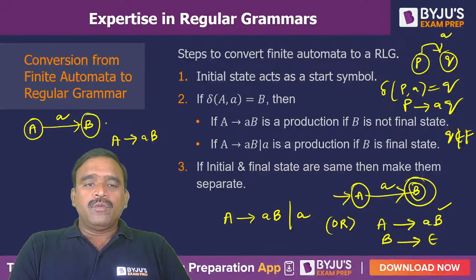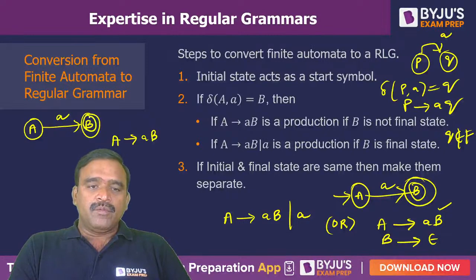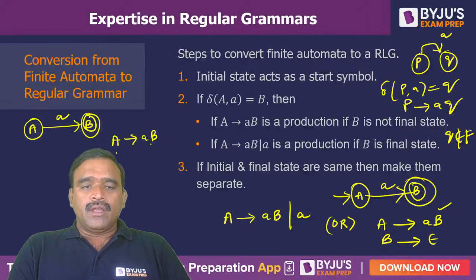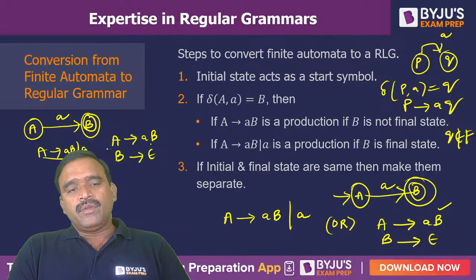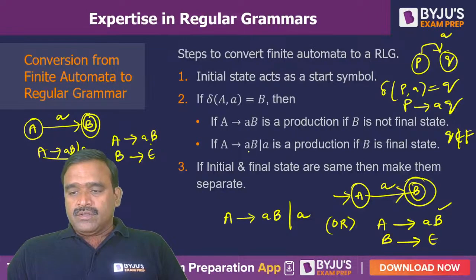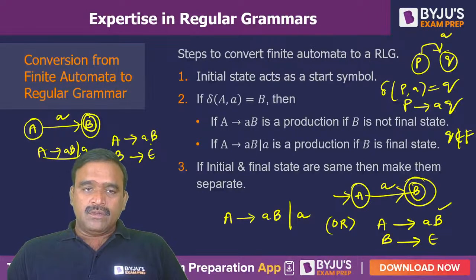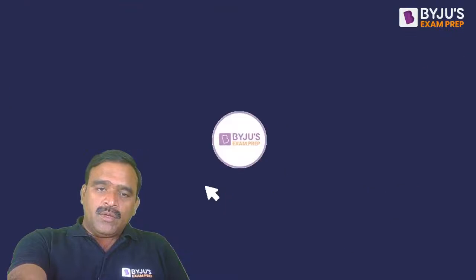Same is the case if Q belongs to final: for example, if B belongs to final, A to aB and B to epsilon we can write, or A to aB or A to a, either one if B belongs to a final state. So that is the criteria. Hope everybody understood, and if you get any doubt, please ask me.